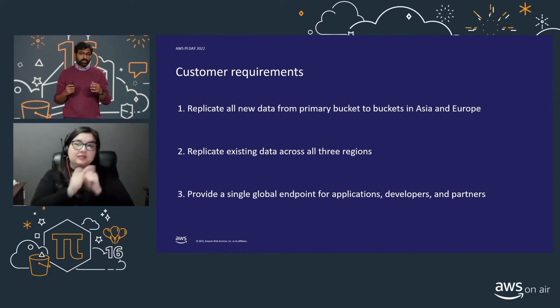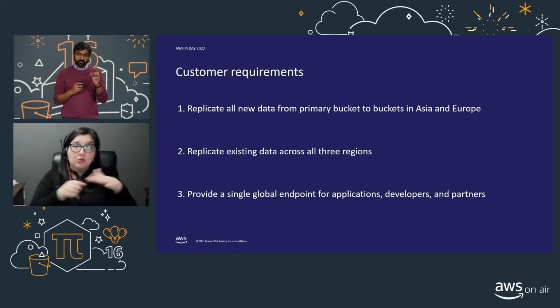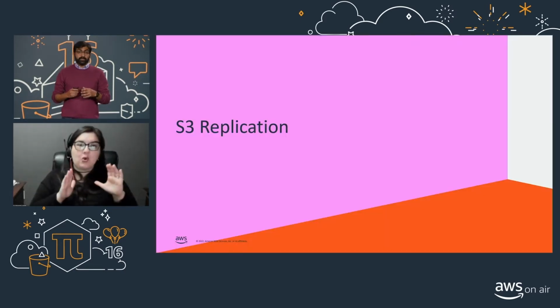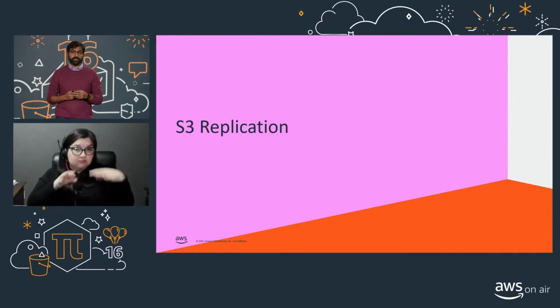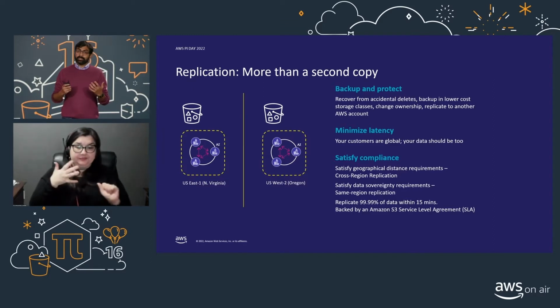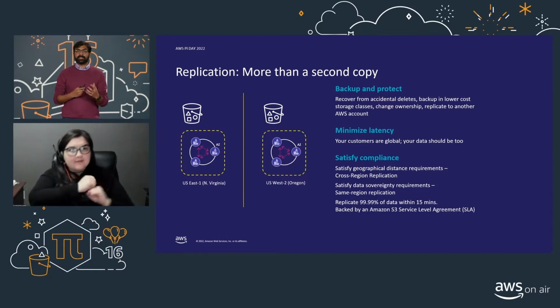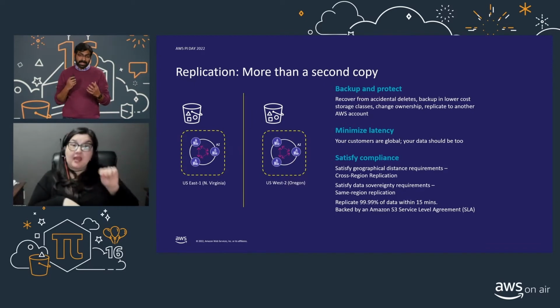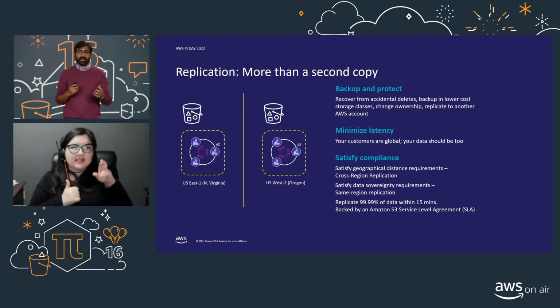So over the course of this talk, we'll cover a number of the features that S3 provides our customers to build a multi-region storage architecture and find the perfect balance between data protection, cost, and performance to meet their requirements. So the first set of features we're going to talk about, we'll go through the S3 replication suite of features. So S3 replication is, as I mentioned, the foundational building block of building multi-region storage in Amazon S3. And S3 replication is an elastic, fully managed, low-cost feature that automatically replicates objects between buckets.